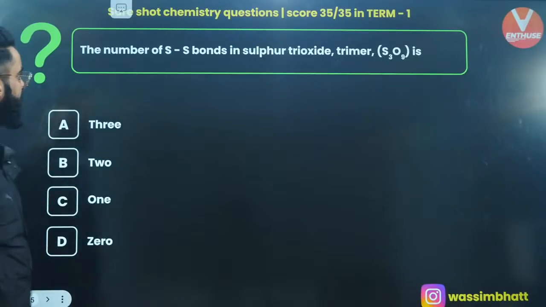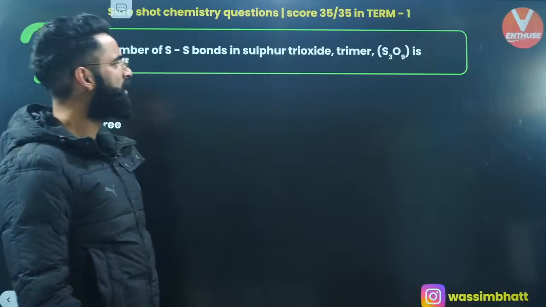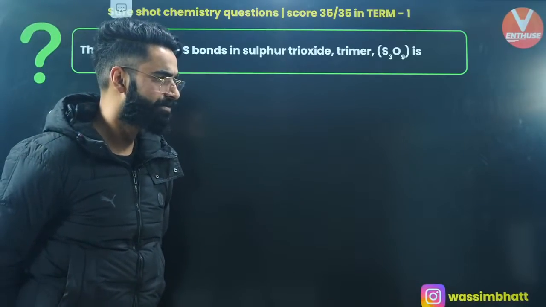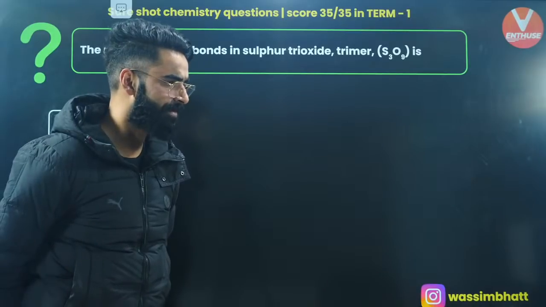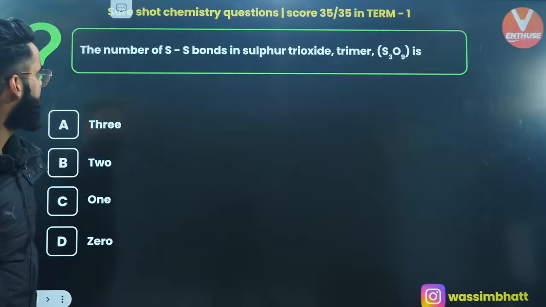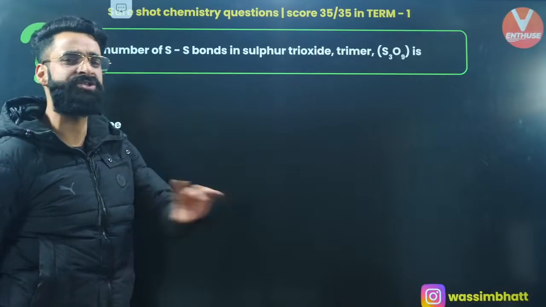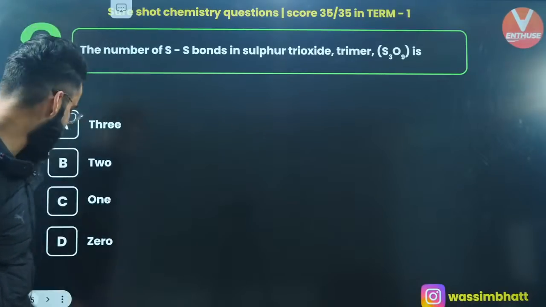Okay, one more. The number of S-S bonds in sulfur trioxide. Is there any S-S bond in sulfur trioxide trimer, S3O9? I'm asking you. The number of S-S bonds in sulfur trioxide, S3O9. If you remember its structure, there is no S-S bond. There is no S-S bond, my dear people.